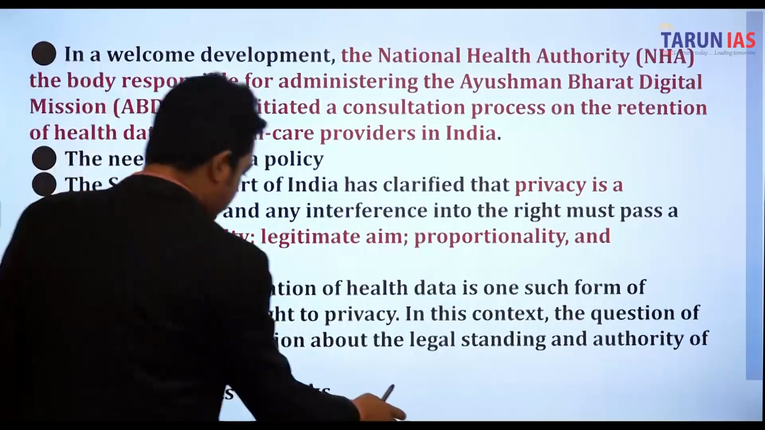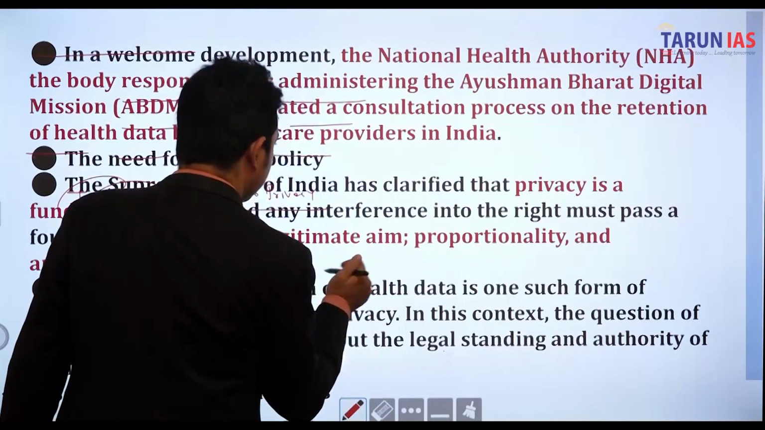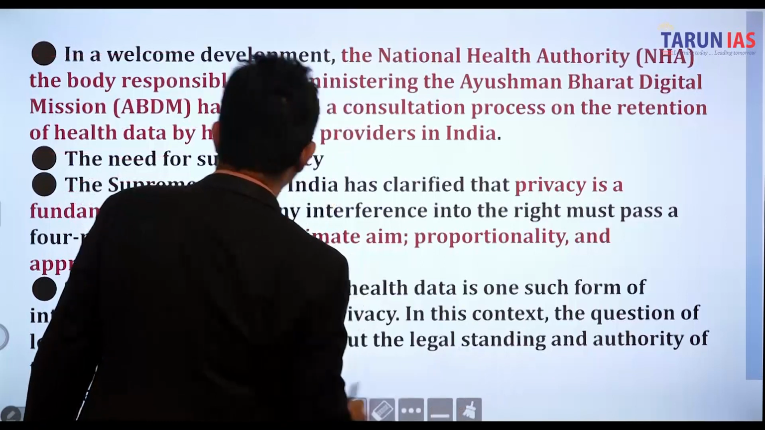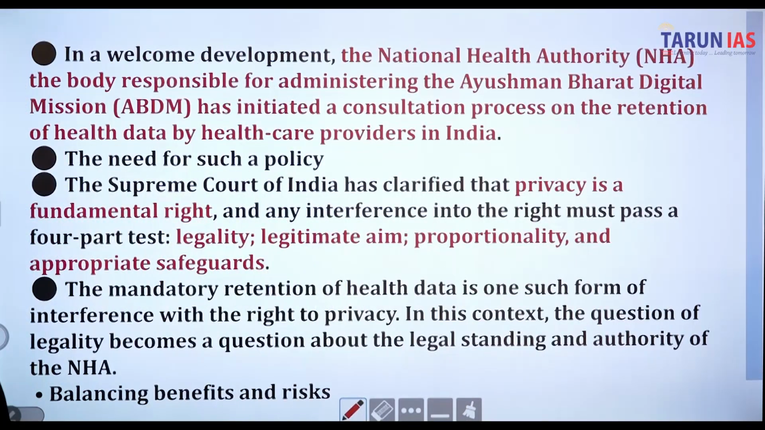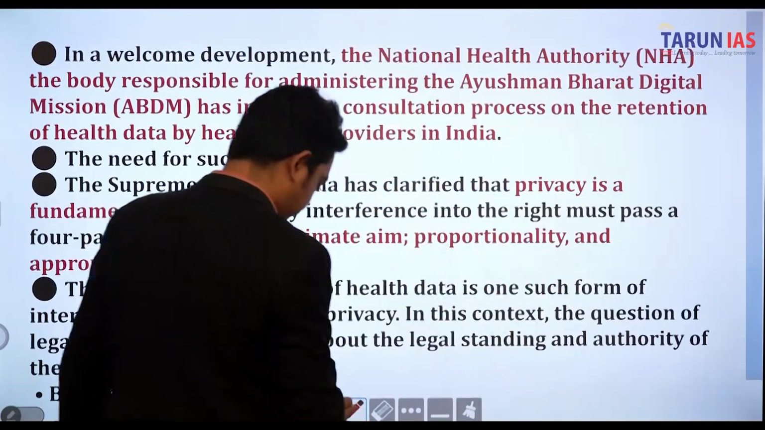Okay, now coming to the article. In a welcome development, the National Health Authority (NHA), the body responsible for administering the Ayushman Bharat Digital Mission. So here is the Ayushman Bharat Digital Mission.